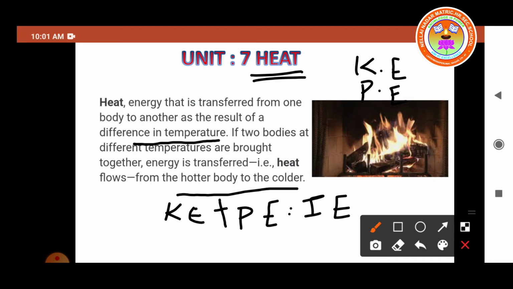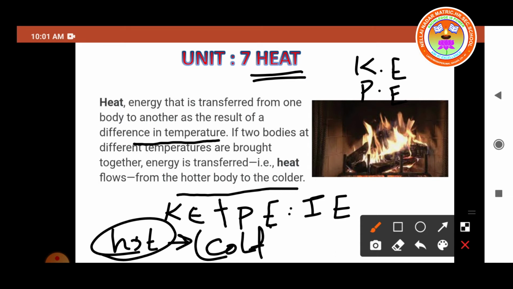This energy is more in hot substances and less in cold substances, that is, cold ones, or we can take a chiller, isn't it? Heat energy flows from hot substances to cold substances.